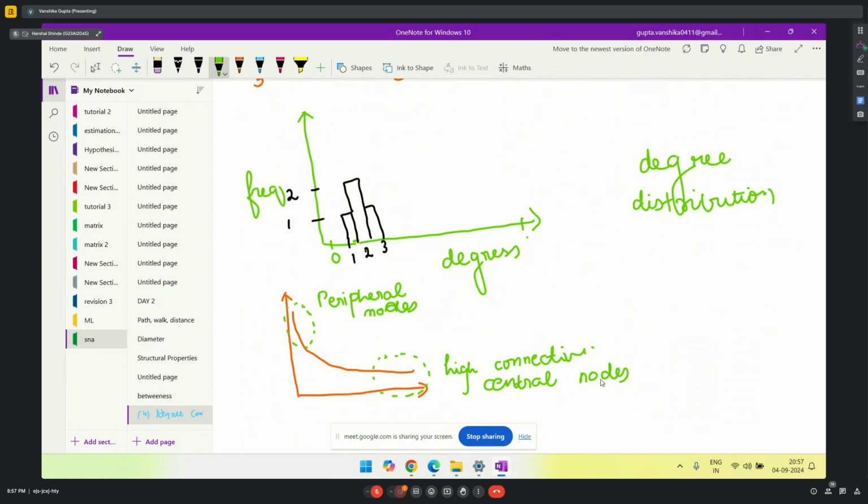Central nodes mean nodes that are having more connectivity or more degree, which means they are more important. And peripheral nodes means nodes which are having less connectivity or less degree. So this is all about degree centrality. I hope till degree centrality everything is clear.